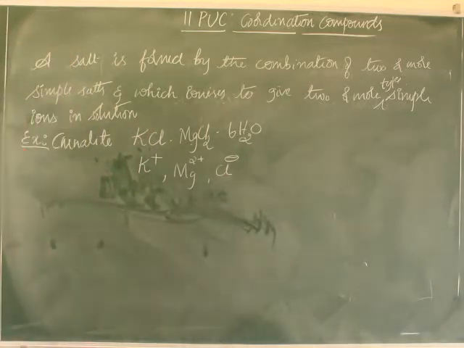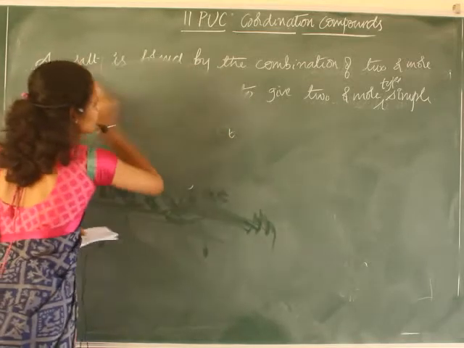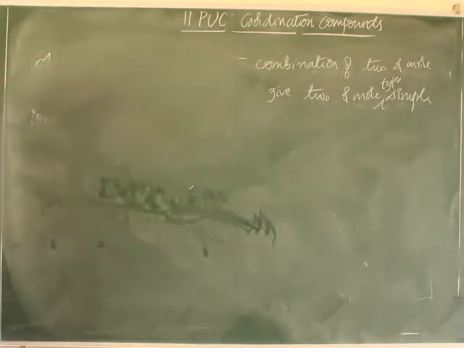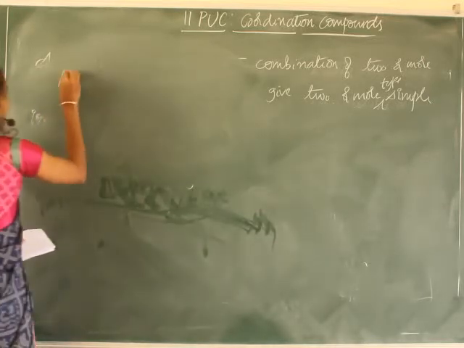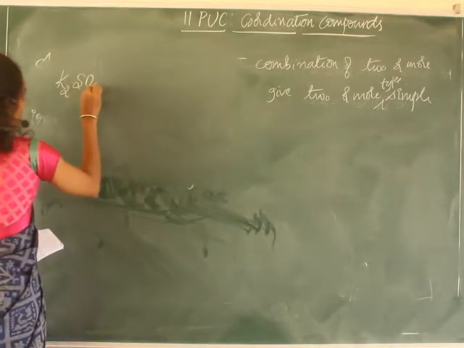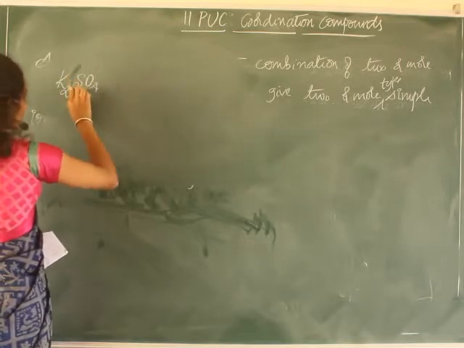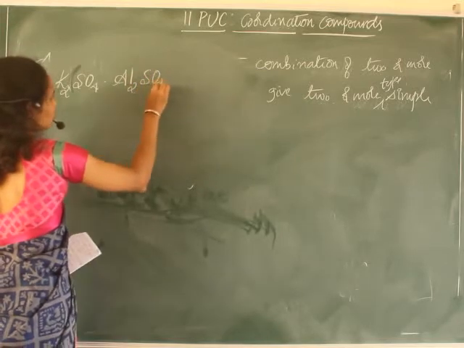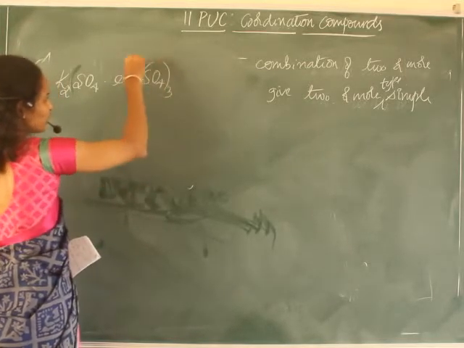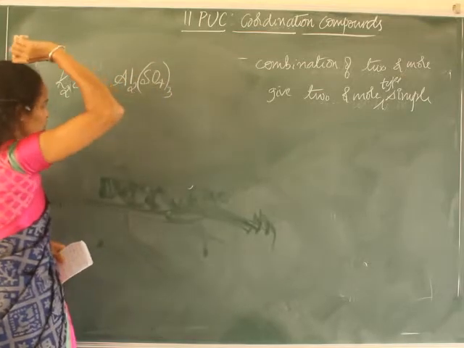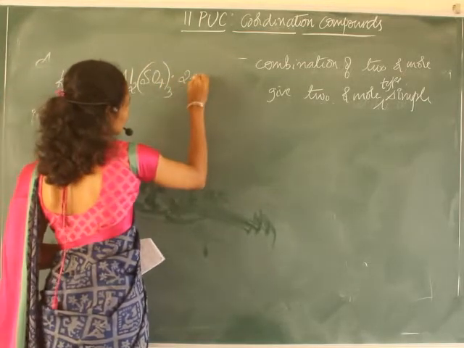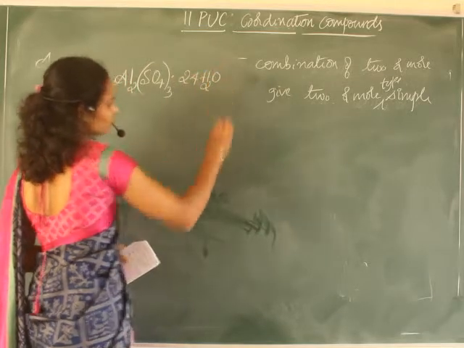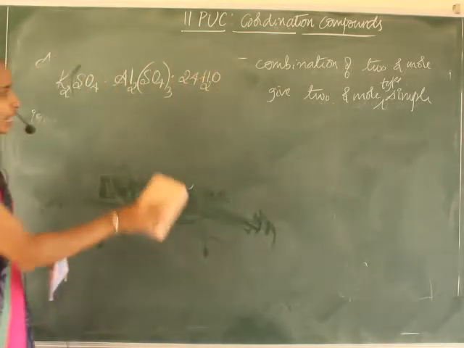One more example is potash alum, K2SO4.Al2(SO4)3.24H2O, from SO4 2- and Al3+. It is a hydrated compound.